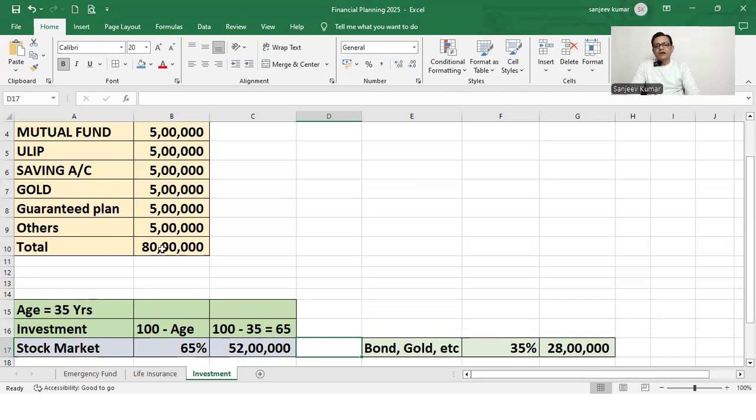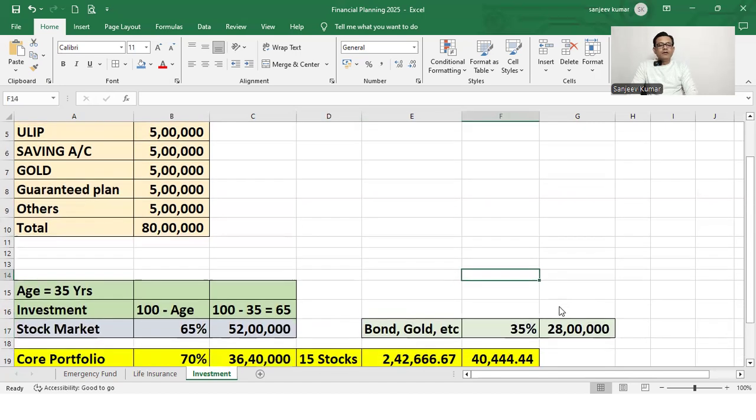It means 65% of 80 lakhs, 52 lakhs. And in bond, in gold, etc., we should invest 28 lakhs. It means 35% of 80 lakhs. This is a non-risky plan actually.